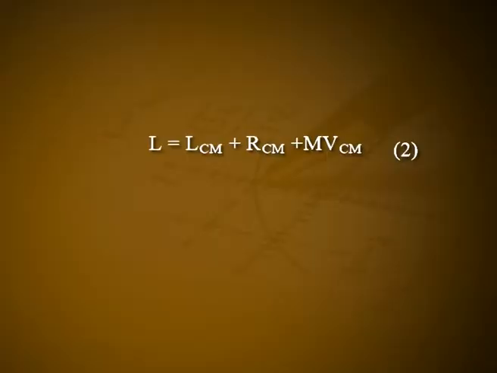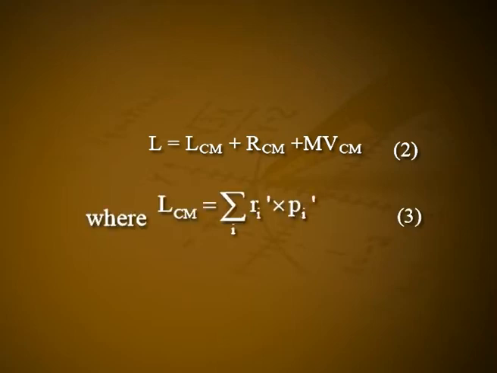Thus, the angular momentum of the extended system about an arbitrary but fixed reference point O is given as L is equal to Lcm plus Rcm cross M into Vcm. Let it be equation number 2, where Lcm is equal to summation i Ri dash cross Pi dash. Let it be equation number 3.